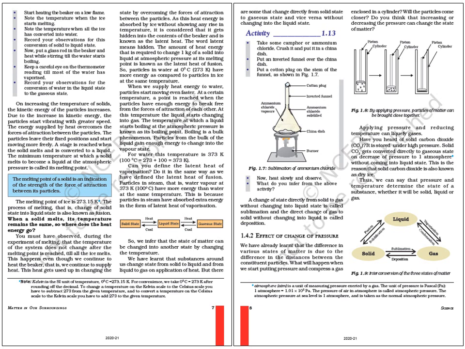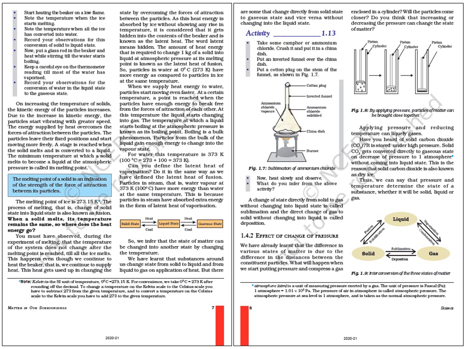Now, here we have seen the effect of temperature on change of states of matter. Now, we will see the effect of change of pressure. The difference in various states of matter is due to the difference in the distances between the constituent particles.